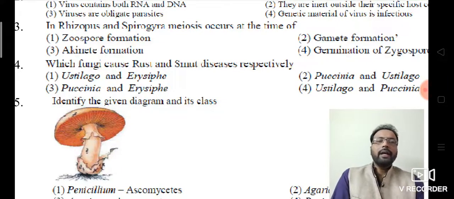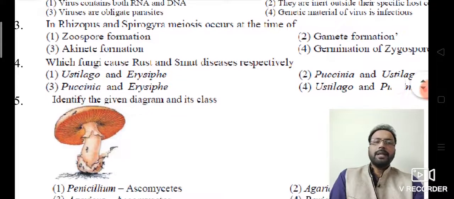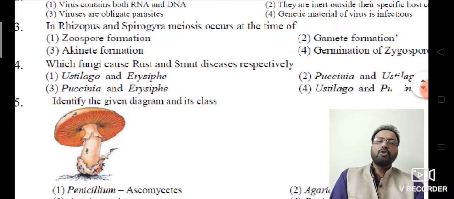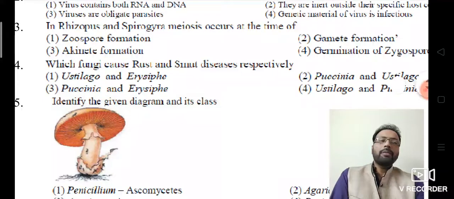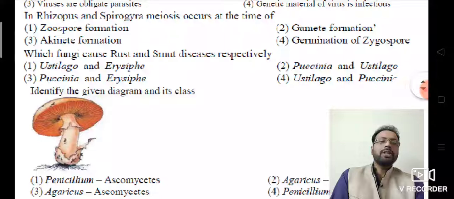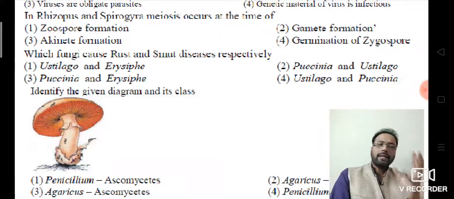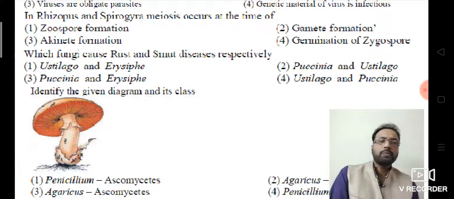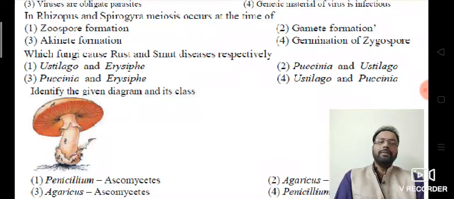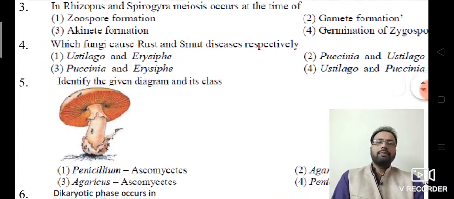So that is why meiosis takes place not at the formation of zoospore. Zoospore is formed due to asexual reproduction. Gamete formation, no. Akinete formation, no. Especially germination of the zygospore. The zygote takes rest, that is called zygospore. During the germination, the zygospore undergoes meiotic division. Okay, clear? So the answer is the fourth option.